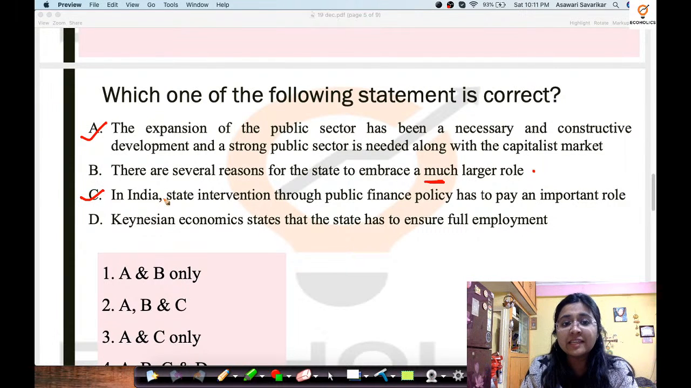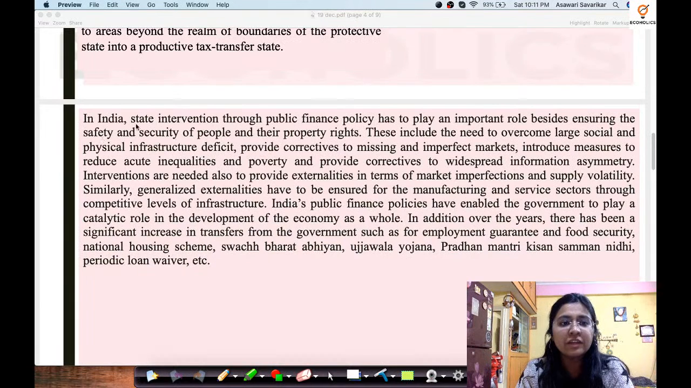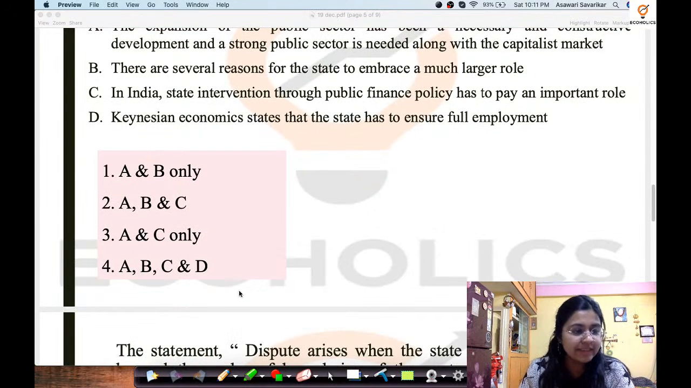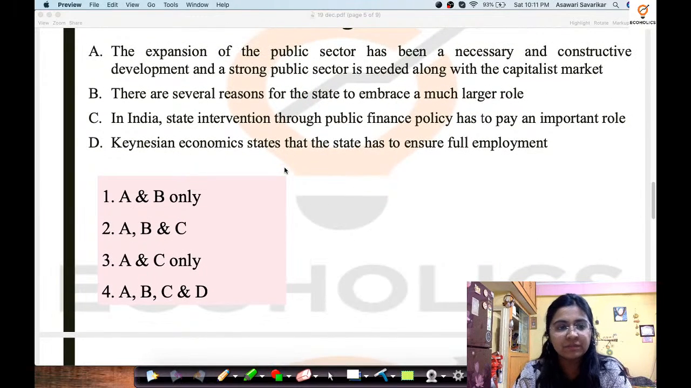But yes, in India the state intervention through public finance policy has to play an important role, which has again been given over here in this line itself. In India the state intervention through public policy has to play an important role. So what can be the answer? The answer, yes, correctly is A and C only. Very correctly stated by Suman. So the answer is C, A and C only.